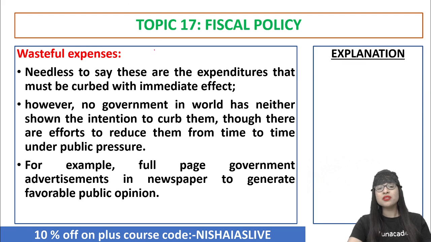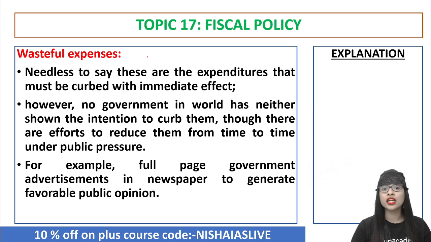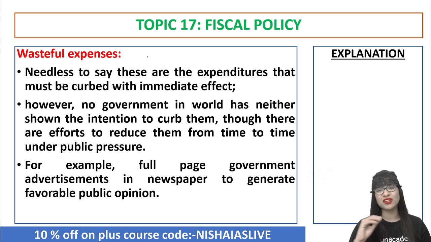Now, the next important component of spending by the government is that sometimes the government has to incur some expenditure which is of a wasteful nature, called wasteful expenses. These kinds of expenses, I should tell you, should be curbed or cut off with immediate effect. However, no government in the world has shown the intention to curb them, though it makes efforts to reduce them from time to time under public pressure. That is true. For example, full-page government advertisements in newspapers to generate favorable public opinion. All these things are wasteful expenses.